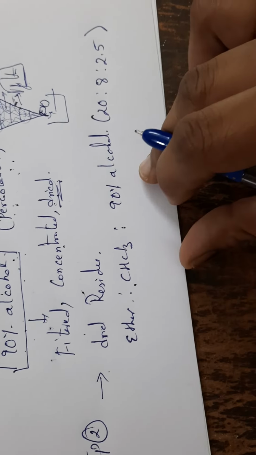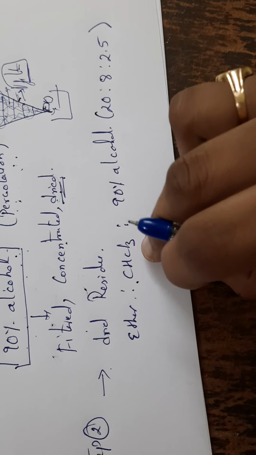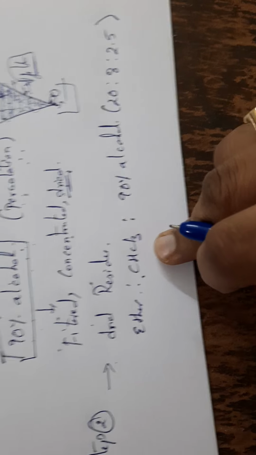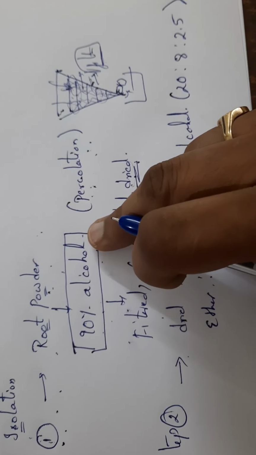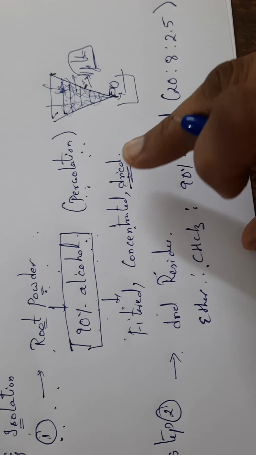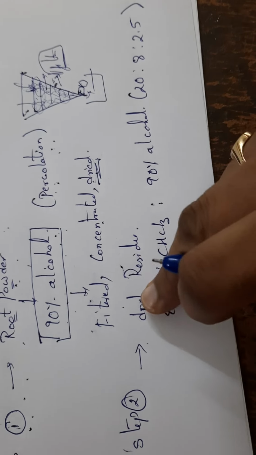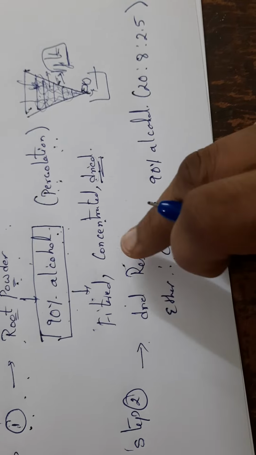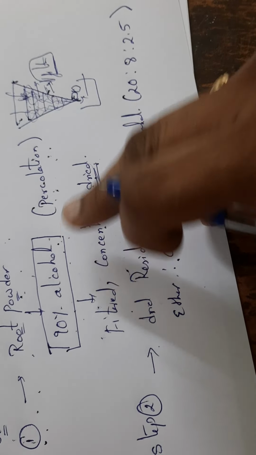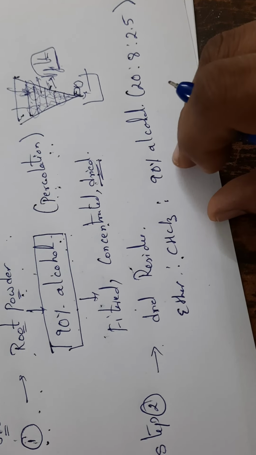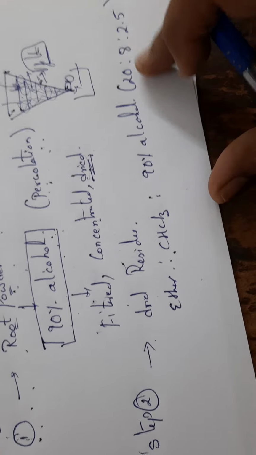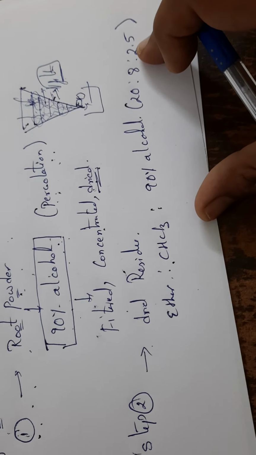Ether is to chloroform is to 90% alcohol, it is again extracted. So in the first step we used 90% alcohol and did the extraction process, then filtered, concentrated and dried. Again we have taken the dried product and extract it with ether is to chloroform is to 90% alcohol. Just remember the alcohol, then you will get these two, ether is to chloroform in a ratio of 20 is to 8 is to 2.5.